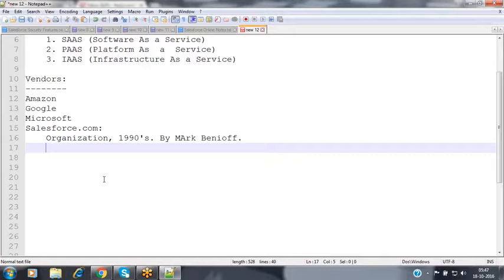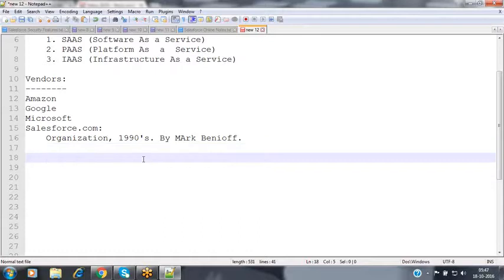Salesforce.com is an organization which has been started in 1990s by a person called Mark Benioff. Initially, this person was an executive in the Oracle Corporation, and he left the organization and started his own organization with the name Salesforce.com. From the beginning, they concentrated purely on on-demand applications.